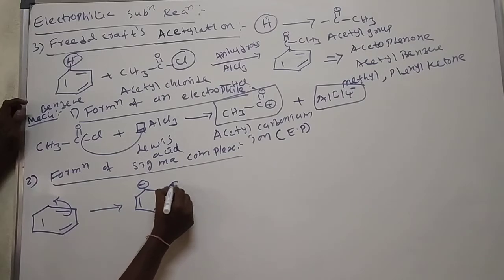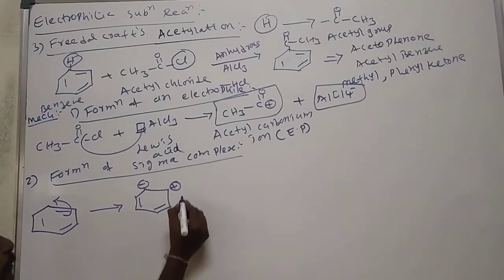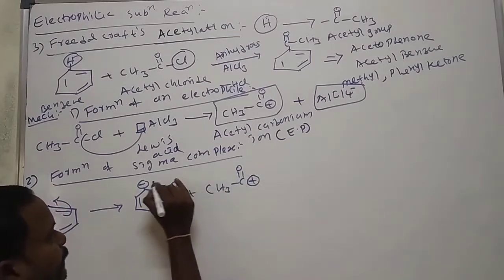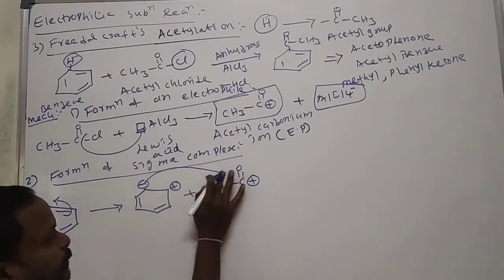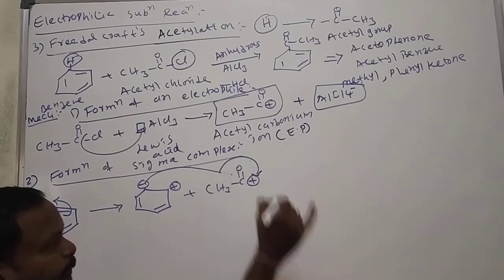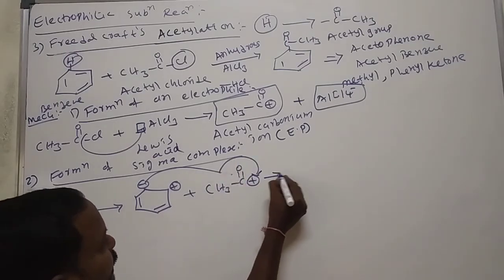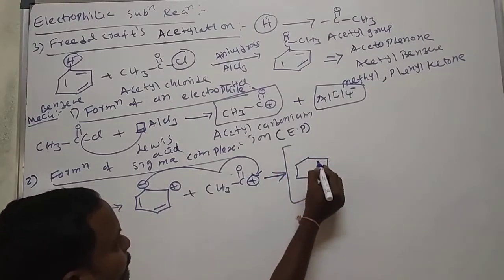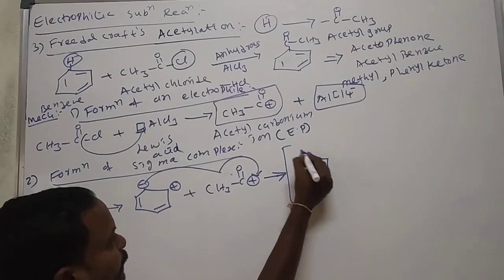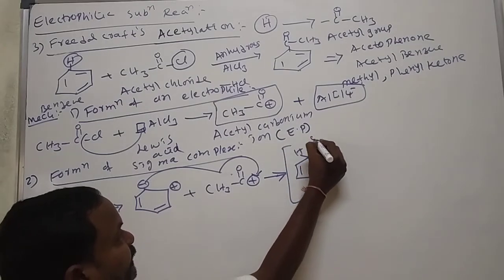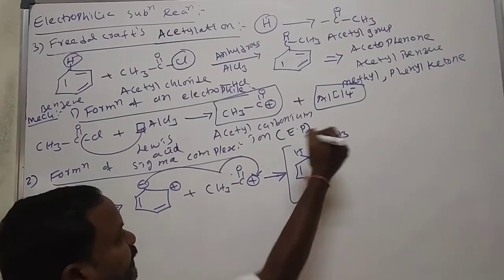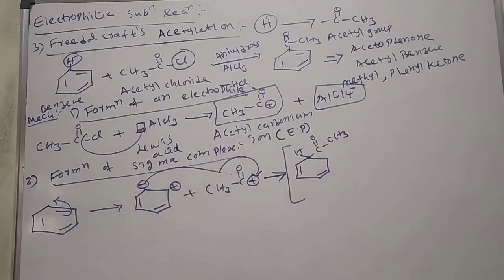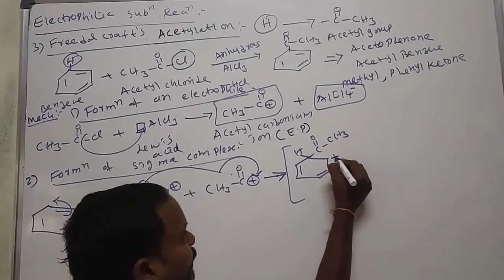Here negative charge, here positive charge. Then this acetyl group attacks. What happens here? Here bond, here hydrogen. Write like this. Don't write on the CH3 side; write C double bond O outside only. We'll get this carbonium ion.